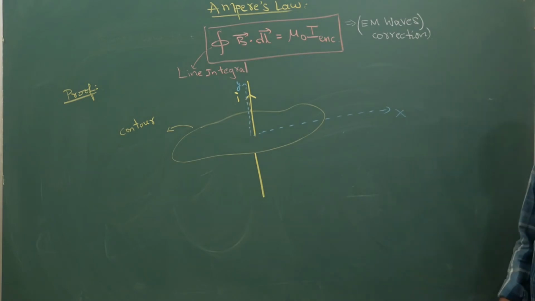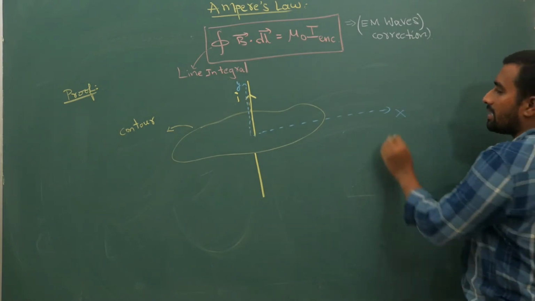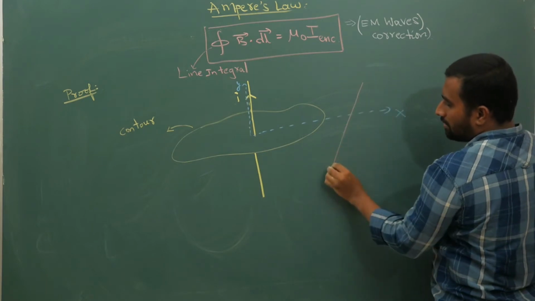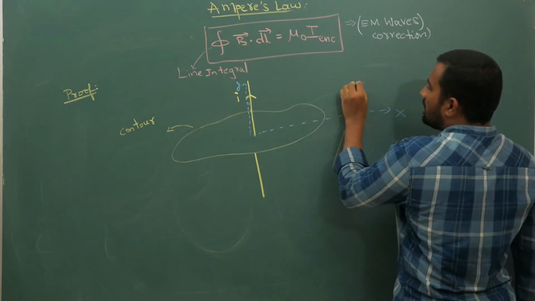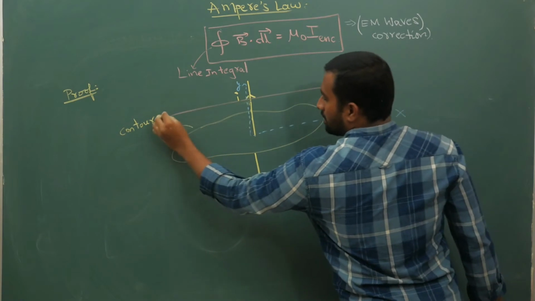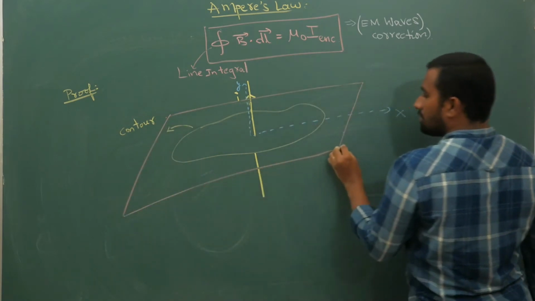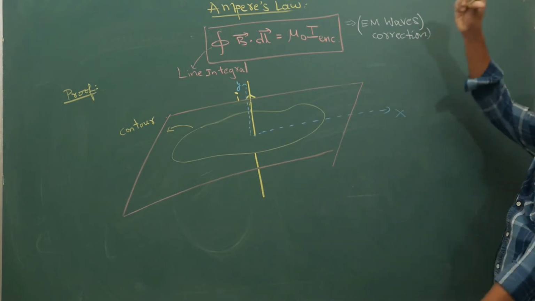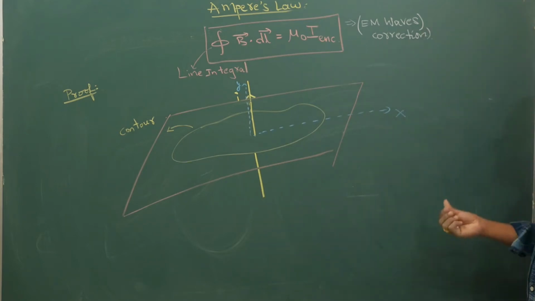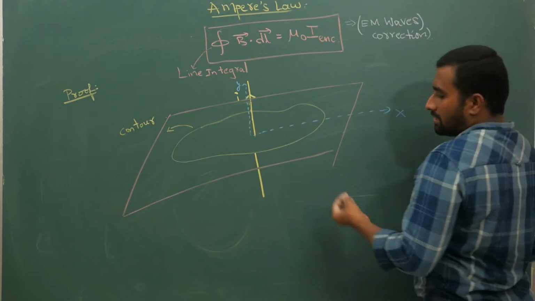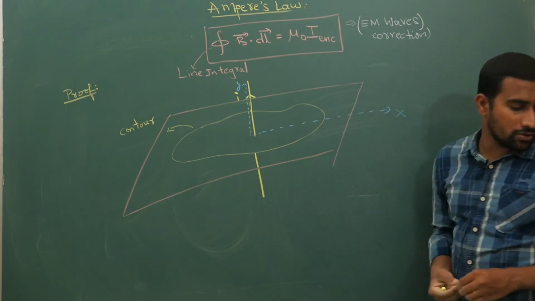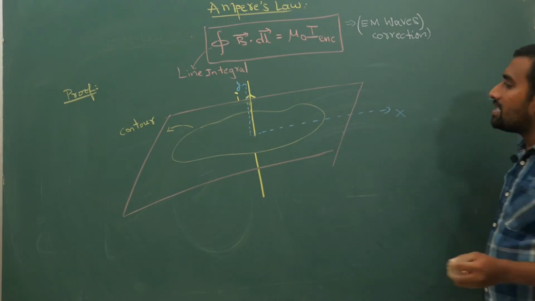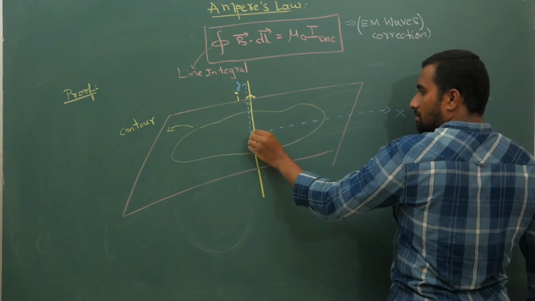Now this contour is within the plane that is present here, in the same plane, it is not tilting up or down. So it is just a simple line integral. Now inside this contour, I am going to take three small parts.